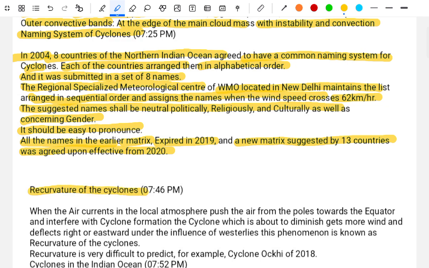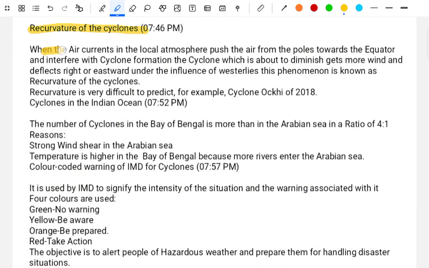Recurvature of the cyclone. When the air currents in the local atmosphere push air from the poles towards the equator and interfere with cyclone formation, the cyclone diminishes, gets weaker from the wind, and deflects to the right and eastward under the influence of the westerlies. This phenomenon is known as the recurvature of the cyclone. The recurvature is very difficult to predict. For example, Cyclone Ockhi of 2018.